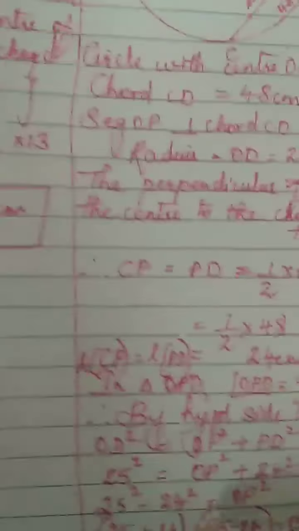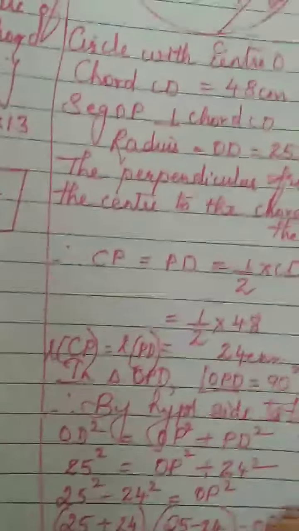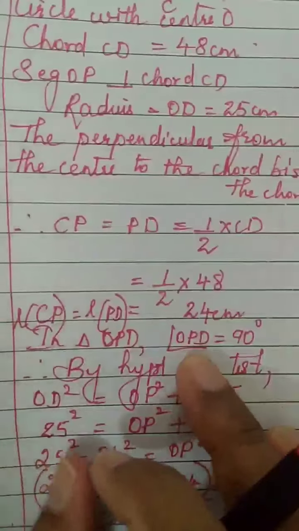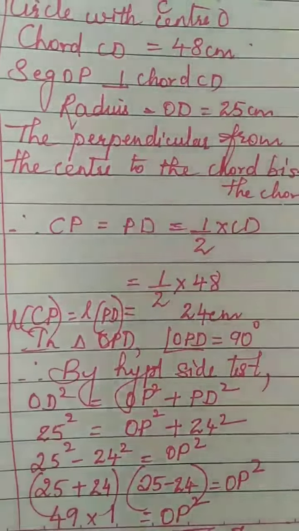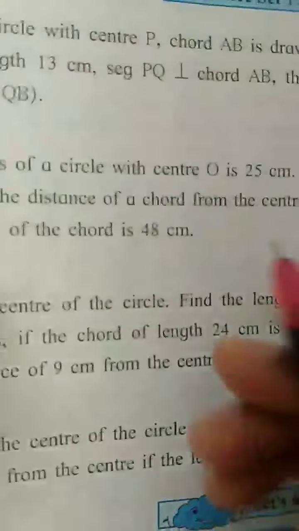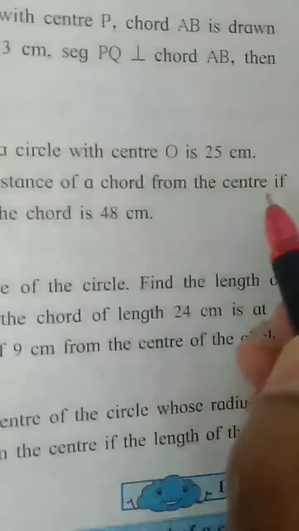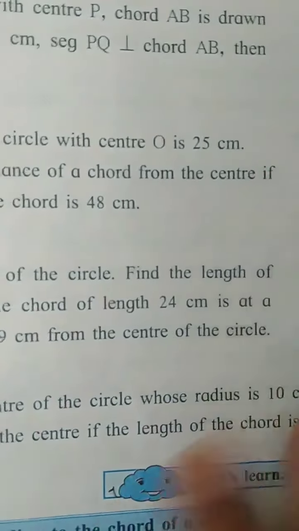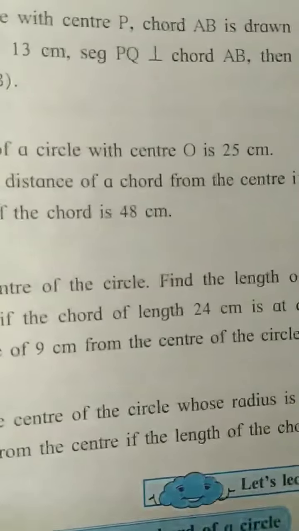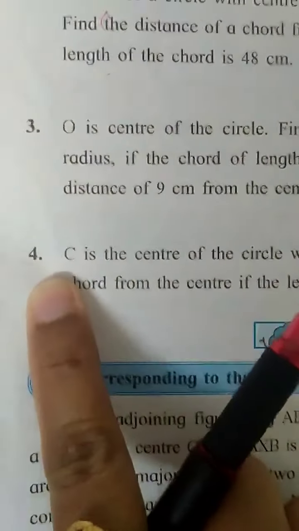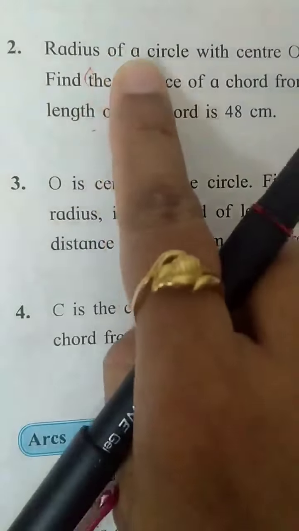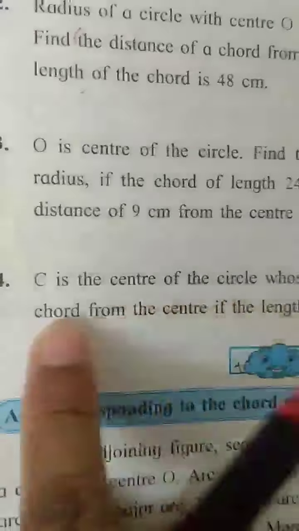Write the final answer as they have asked in the question: find the distance of the chord from the center. So write, the distance of the chord from the center is 7 centimeter. Then just look at the fourth sum. The fourth sum is the same as the second sum, only the figure is missing. So you draw a figure here. What is given?